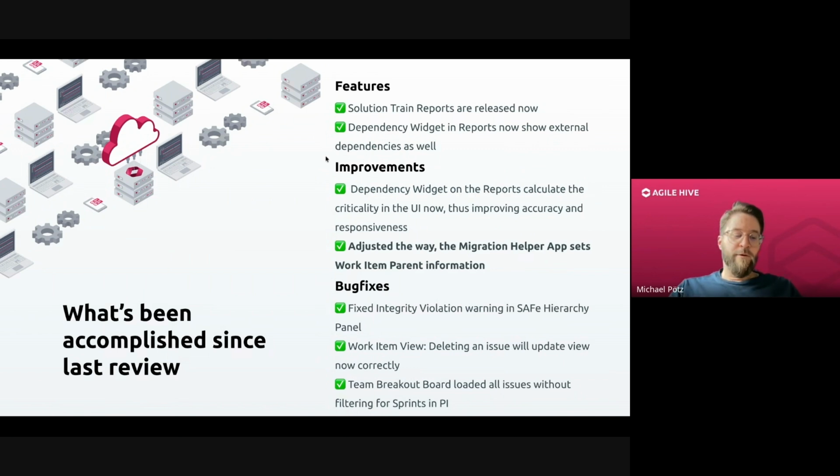Another improvement that you won't be able to see here right now: we made a small adjustment to our migration helper app about how work item parent information is, first of all, exported to the migration helper app, but also then imported into your Agile Hive Cloud instance when you run a migration from Agile Hive Data Center to Agile Hive Cloud.